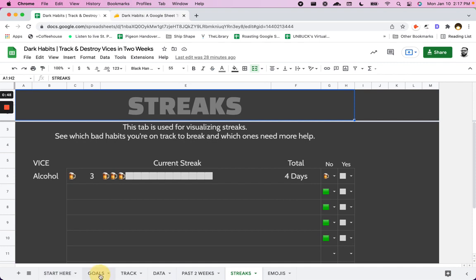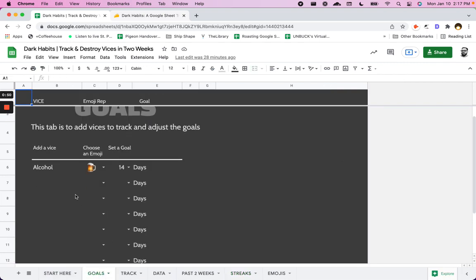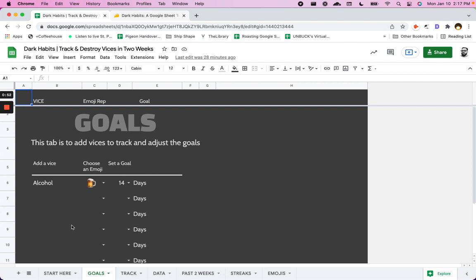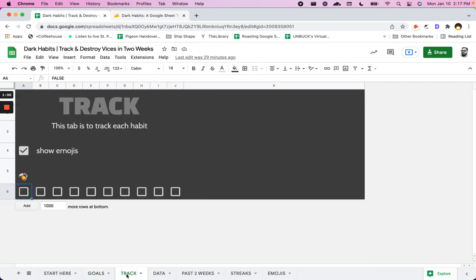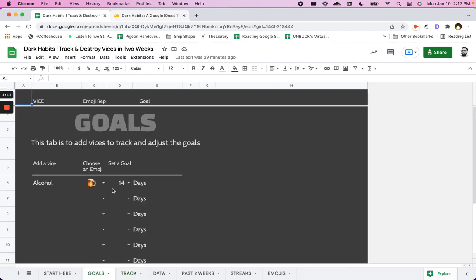What it is: I can set any number of goals. I have a few options. I can set a goal of 14 days. I just want 2 weeks. I just need to get through 2 weeks of killing this vice, and usually that gets internalized. When I go to track, every goal can have a different emoji. So I can say something like, I don't want to go gambling. I don't want to gamble for 2 weeks, and I can set any of these emojis.